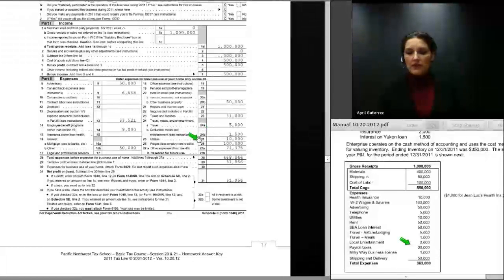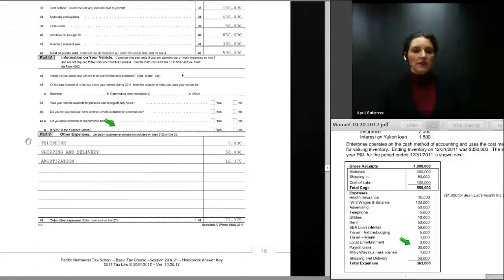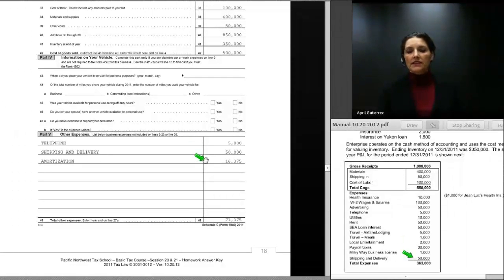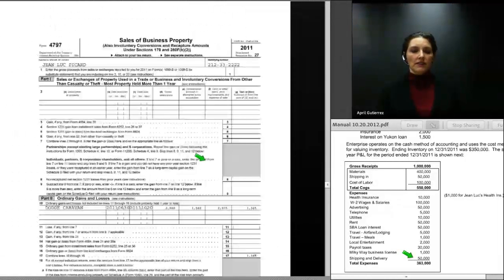On line 25, we've described the utility expense of $10,000. That's directly from the profit and loss. And other employee wages and salaries were $100,000 from the P&L. Other expenses are shown on the other expense line on page 2 of Schedule C. Those expenses include telephone costs of $5,000, shipping and delivery charges out, you can see those listed here at $50,000, and amortization at $16,375. Let's take a look at the 4562 next.